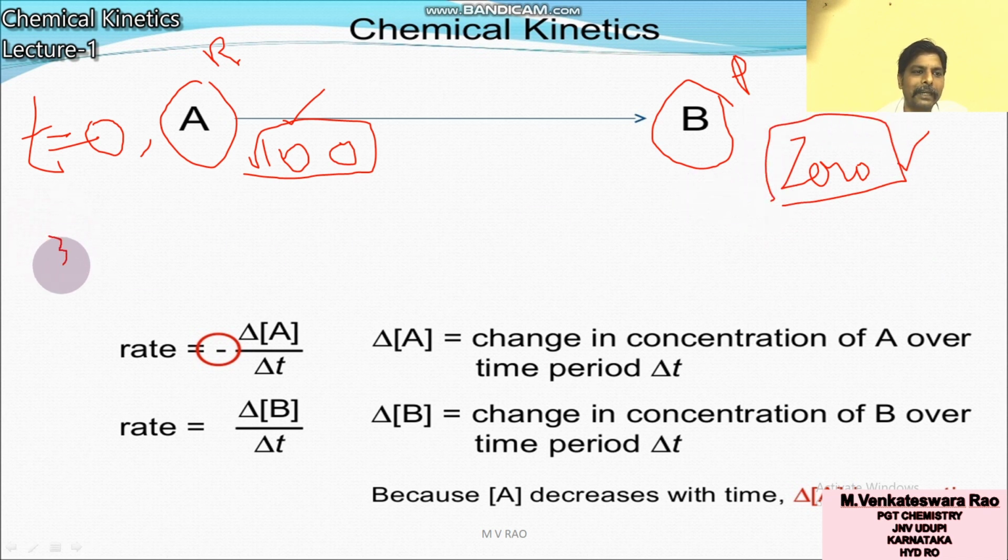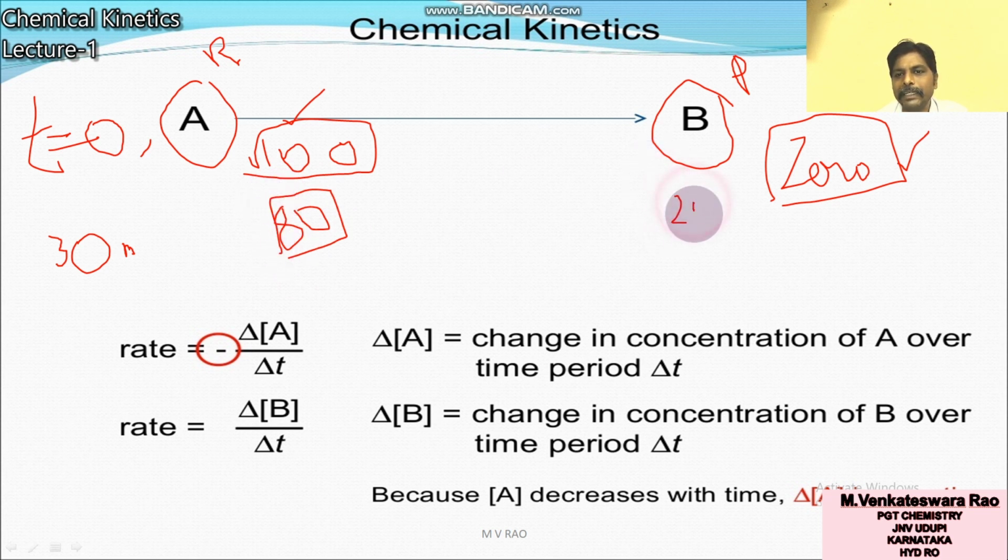After some time, after half an hour, after 30 minutes, you see A may have come down to 80 or 70 or 60, whatever. Let me say here 80, and B is 20. So B is increasing because the reaction is taking place from reactant to product. Initially there is no product. After some time some products are formed. Initially reactants are maximum. After some time the reactant number is less because some reactants are converted into products. So that is after 30 minutes.